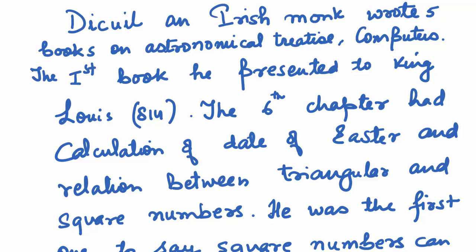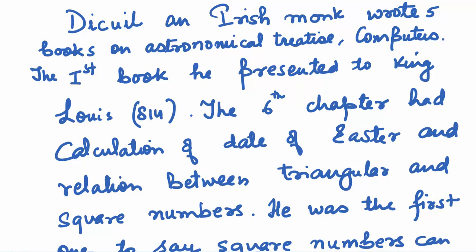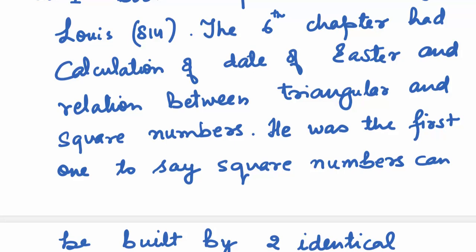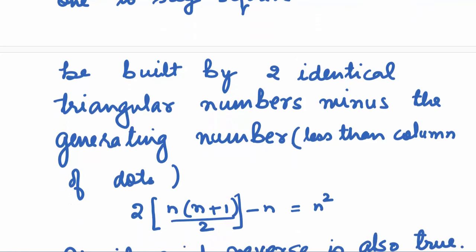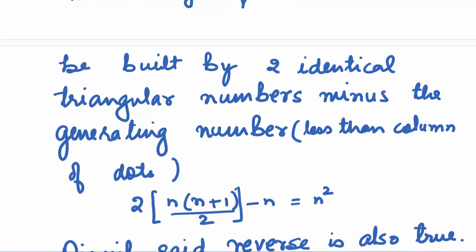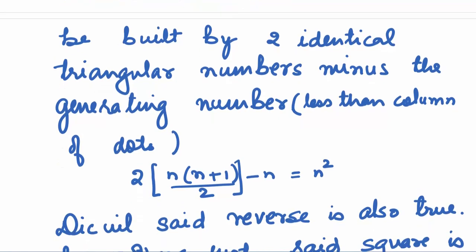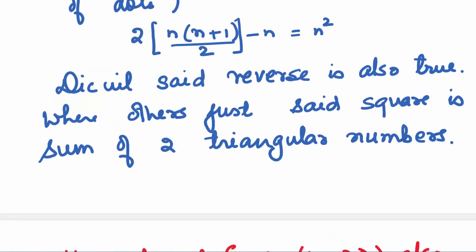De Cool, an Irish monk who wrote 5 books on astronomical treatise, computers, presented the first book to King Louis. The 6th chapter of that book had calculations of the date of Easter and the relation between triangular and square numbers. He was the first one to say square numbers can be built by 2 identical triangular numbers minus the generating number, that is, the column of dots. His formula 2 times n into n plus 1 upon 2 minus n gave us n squared. De Cool said the reverse is also true, where others just said a square is the sum of 2 triangular numbers.